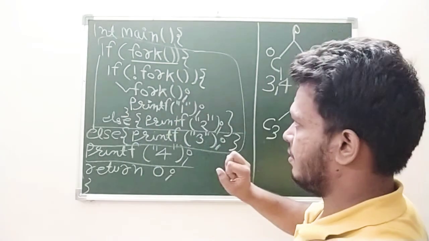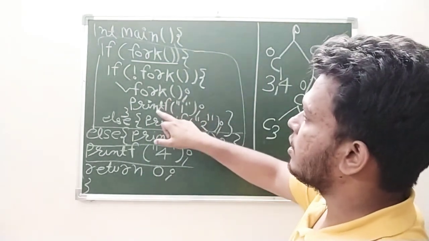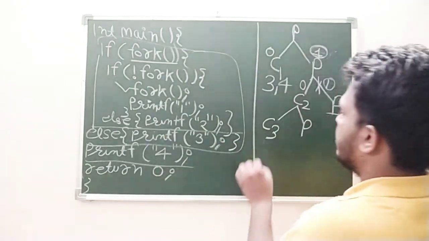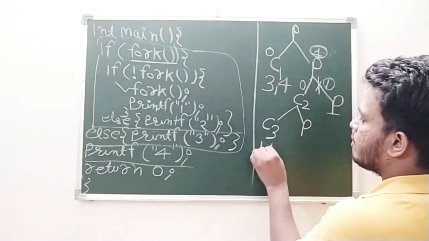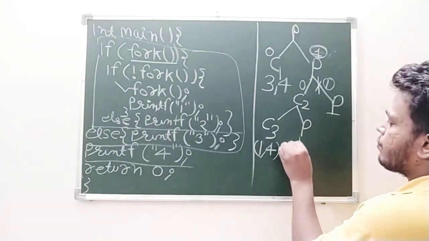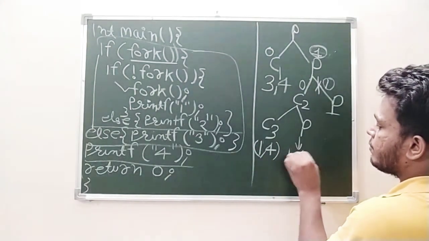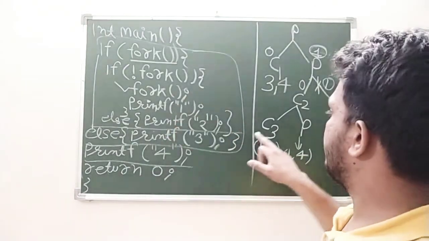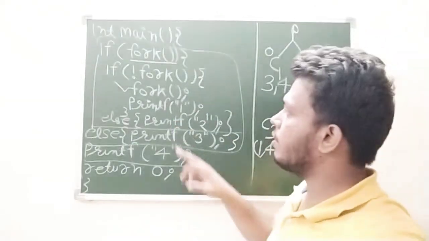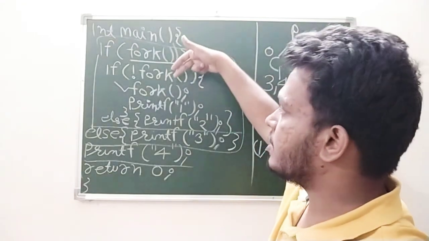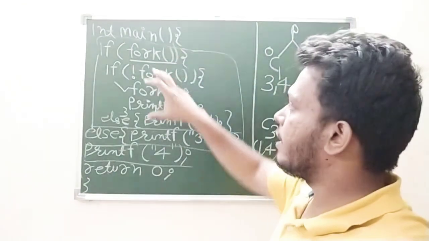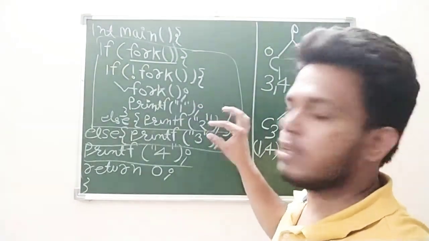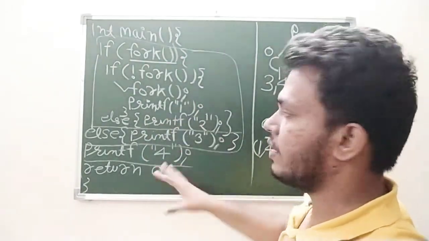Because it is executing, this will execute 1 and the last statement, so this will execute 1 and 4, and this will also execute 1 and 4. Why are these 2 processes printing 1 and 4? Because they have successfully entered into the if block. They are at the last point of the if block, so they will not print the other statements.